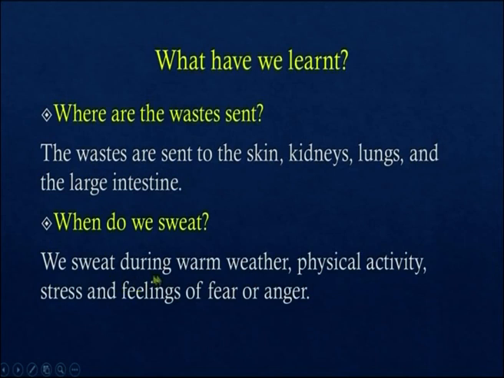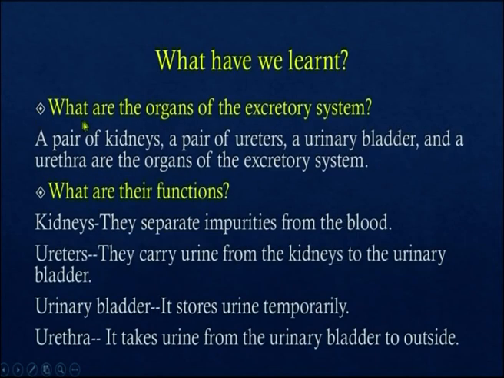We sweat during warm weather, physical activity, stress and feelings of fear or anger. What are the organs of the excretory system? A pair of kidneys, a pair of ureters, a urinary bladder and a urethra are the organs of the excretory system.